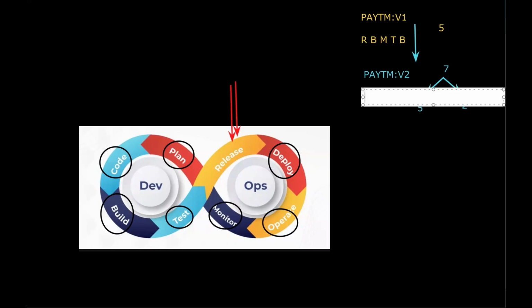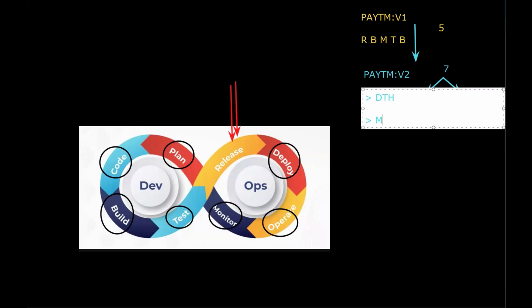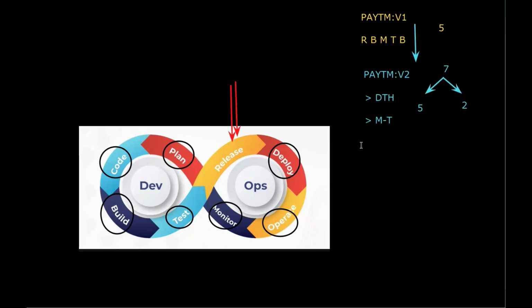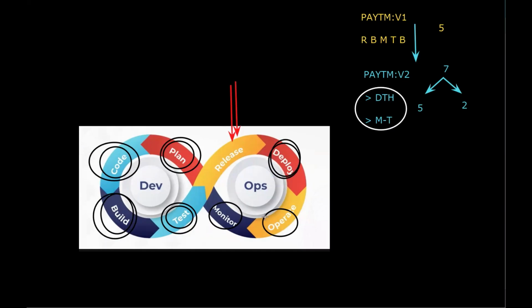So what are these two new services? DTH as well as the metro tickets. So this is my plan now. I want to implement the DTH. I want to implement the metro tickets. Regarding this plan, we have to write the code. We need to build it. We need to test it. And also we need to deploy, operate, as well as monitor.